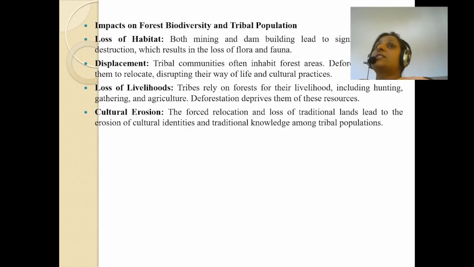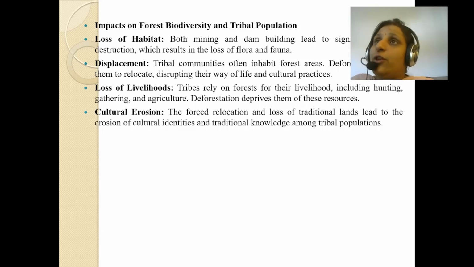Deforestation forces them to be relocated from their places, their whole life gets disrupted and their cultural practices also get disturbed. Tribes rely on forests for their livelihood, including hunting, gathering, and agriculture. Deforestation deprives them of all those resources. They have to strive for their livelihood.